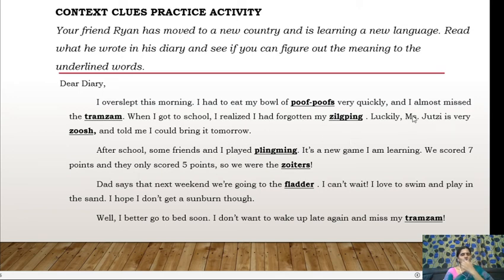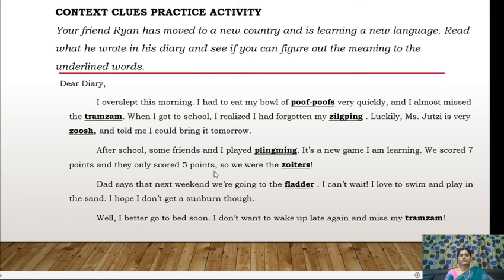So maybe she is her teacher, and zush is also a new word here, and told me I could bring it tomorrow. That means probably zilping is the book or homework or something given by his teacher, and is very Jewish and told me I could bring it tomorrow. That means this word completely gives a positive picture of the person. I mean, maybe she has given her permission to bring that the next day.